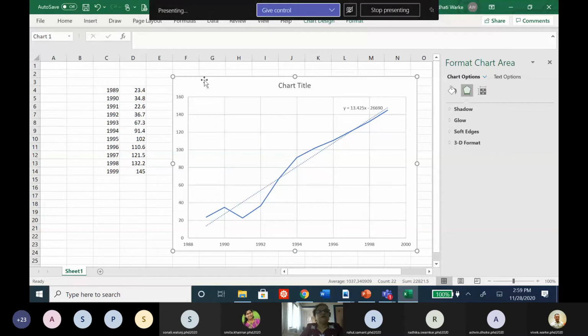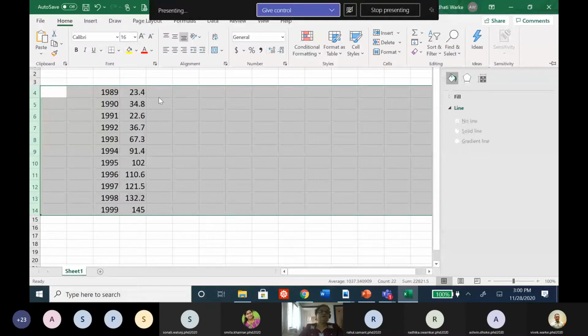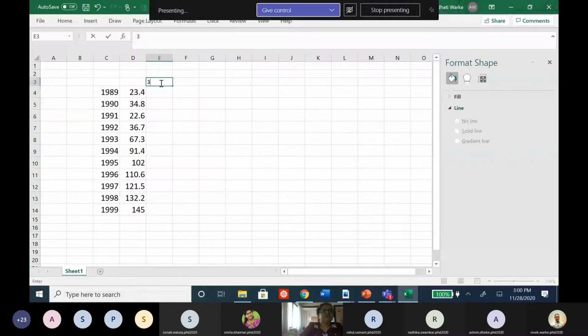But if we have to calculate it, we can do that with the help of all the parameters. I can increase the font size so that all of you can see it easily. Now suppose I take the 3 years moving average, and then we can think about the 5 years moving average.